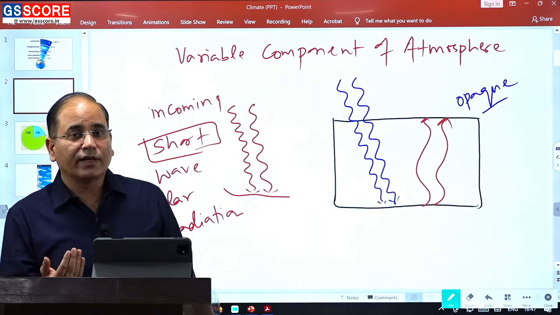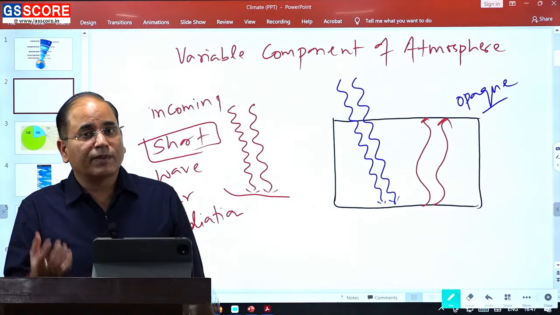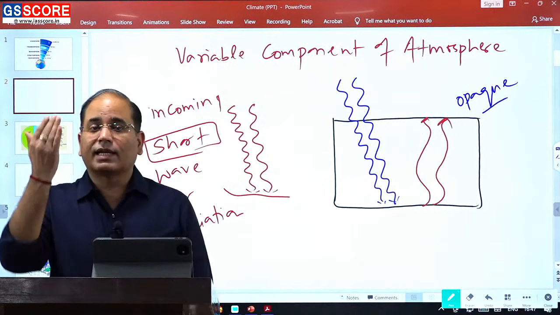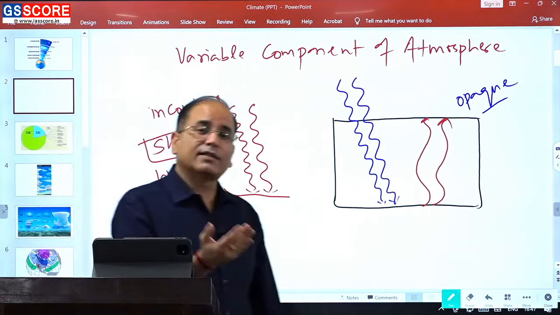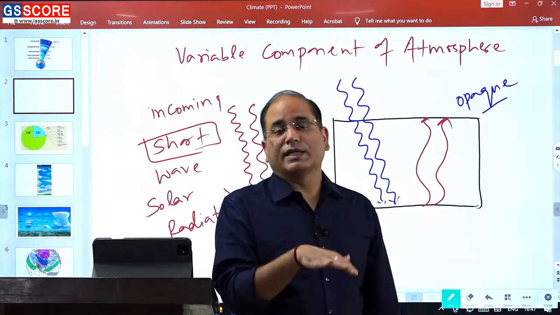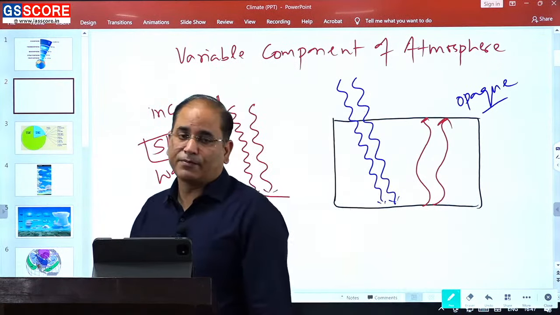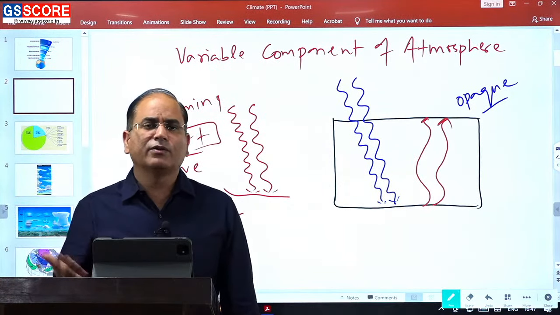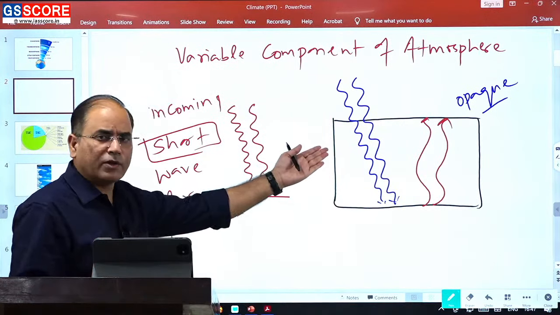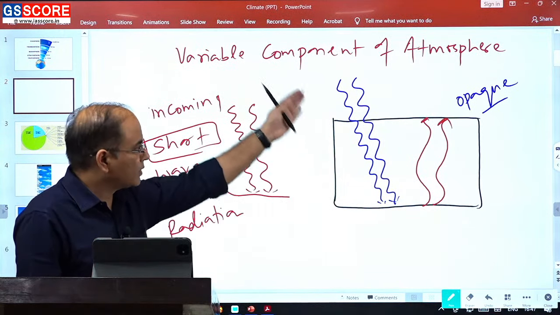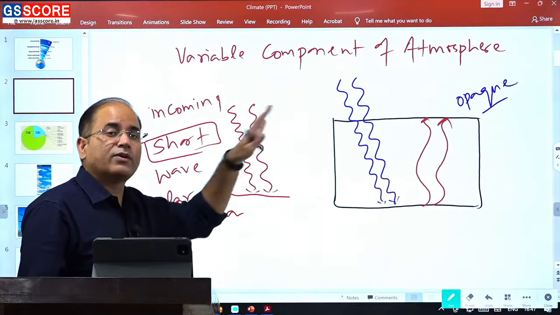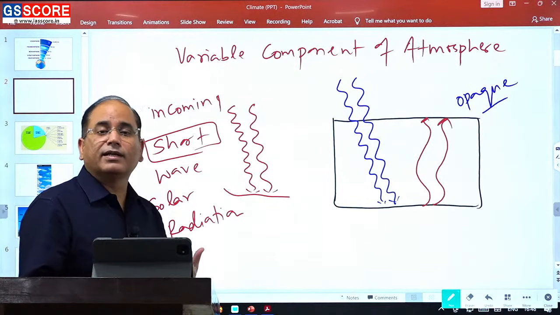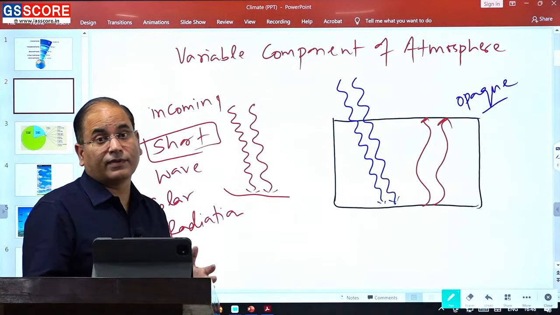because if you had the true greenhouse effect, over the period of time Earth's temperature would keep on changing. Our temperature is not continuously rising; our temperature on the earth surface is being maintained. तो टेम्परेचर हमारा मेंटेन होता है सरफेस पे, ऐसा नहीं कि टेम्परेचर हमारा केवल बढ़ रहा है, because if the temperature will continue to rise, in this case you will have a possibility of continuously rising temperature, because only incoming is being allowed and outgoing is not being allowed. Outgoing के लिए ओपेक की तरह काम कर रहा है. So in this case temperature will continue to rise,